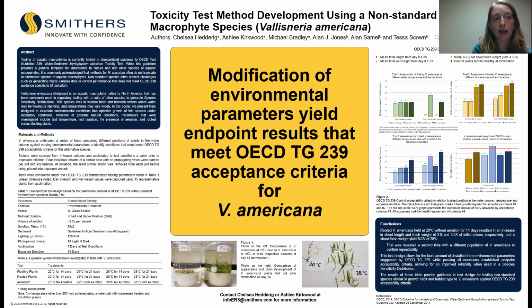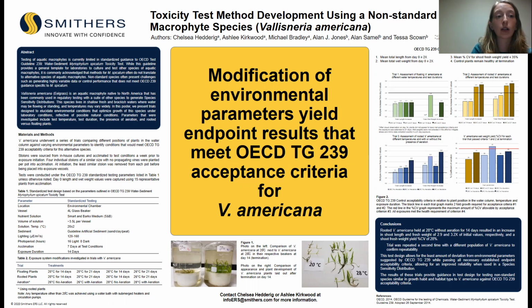An alternative to testing only Myriophyllum is to conduct what is called a species sensitivity distribution. These use a suite of species, each having their own risk assessment to a compound being assessed, in an effort to gather a clearer picture of sensitivity within a community. OECD Guideline 239 allows for modifications of the original guideline to support alternative species testing, but does not provide suggestions for what those environmental parameters should be.